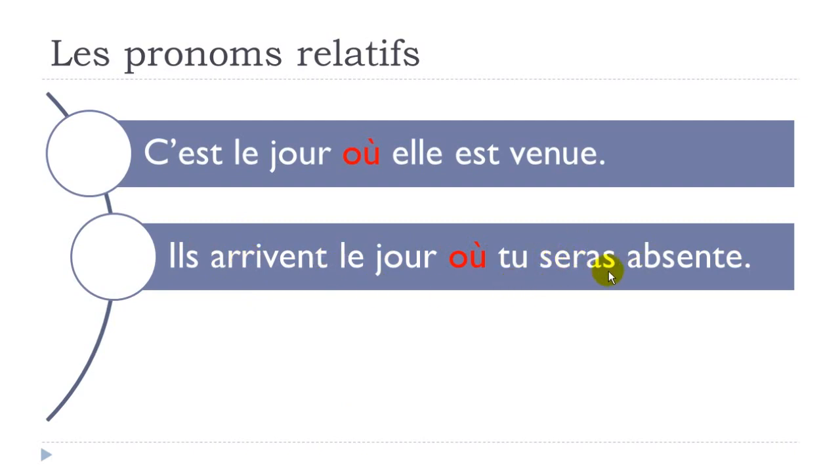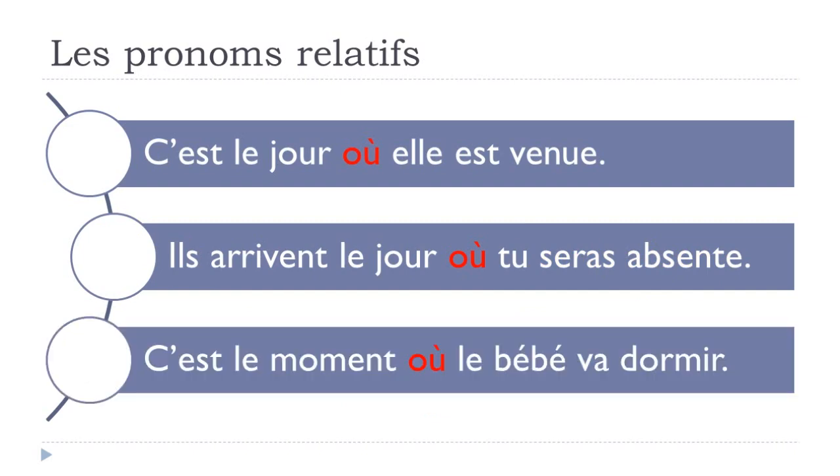Sera, so remember, it's the verb être, to be, but it's the future form. Tu seras absente, you won't be here. C'est le moment où le bébé va dormir: le moment, the time, où le bébé, the baby, va dormir, is going to sleep. C'est le moment où le bébé va dormir.